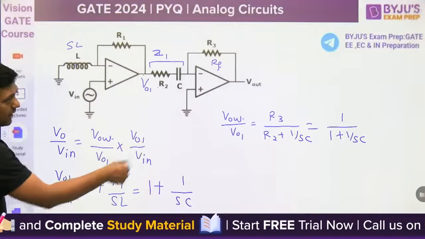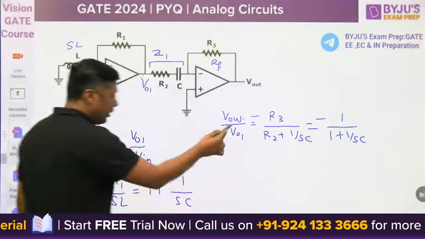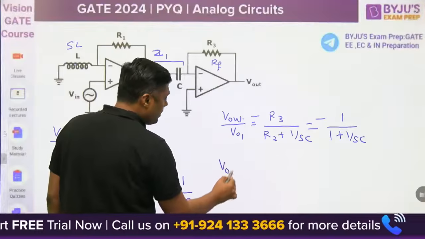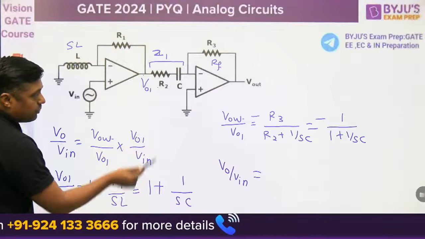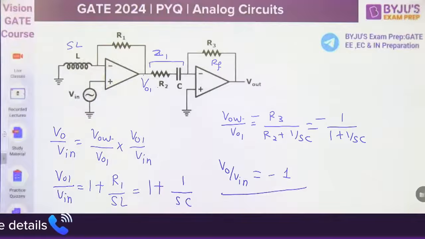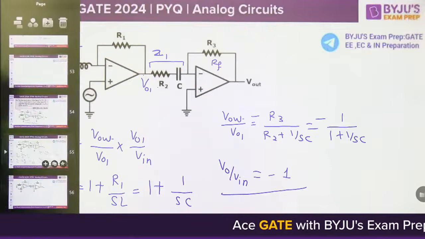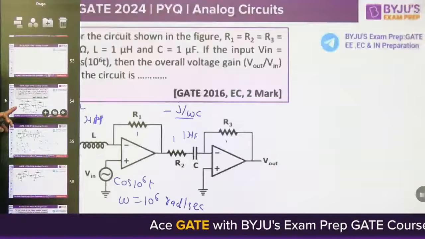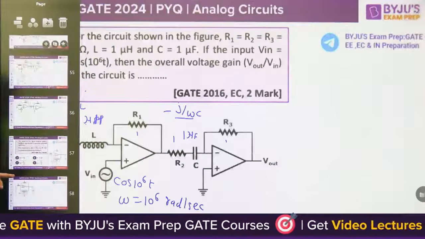Now when we are multiplying these two, remember this is inverting, that's why it is negative. To multiply these two, so what is the V0 by Vin? This term is cancelled out by this term because it is in numerator and that is in denominator, and you will get the answer minus 1. That is the question. Very, very simple one. Minus 1 is the answer. No need to use the omega here. That is redundant. 10 to the power 6. Gain is fixed, independent of omega.